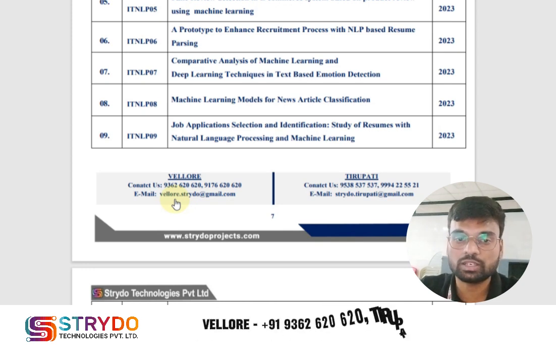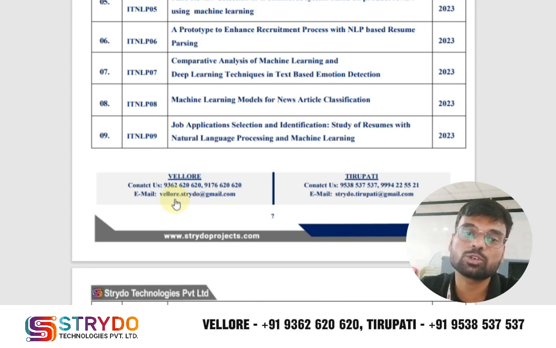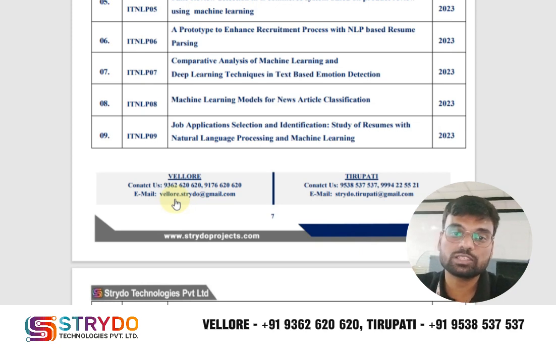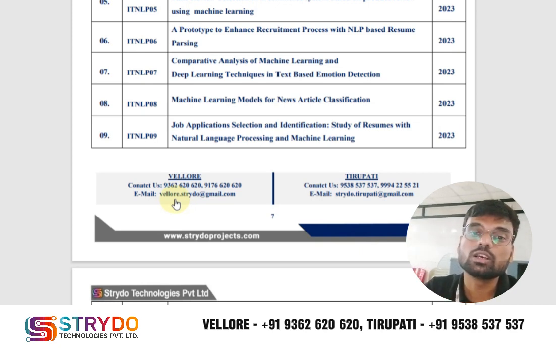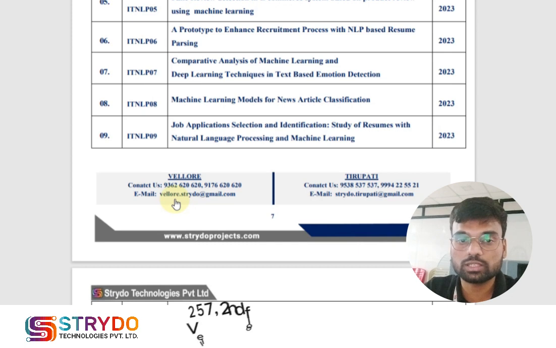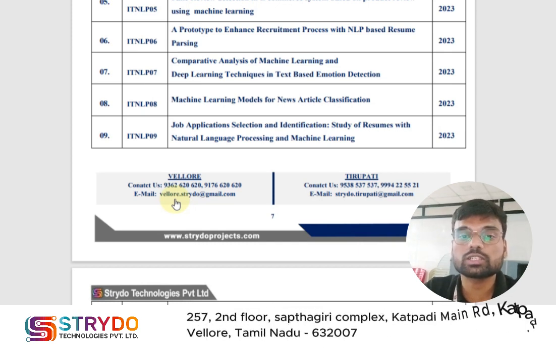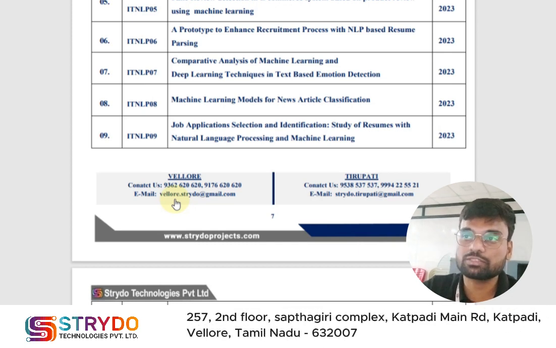Nowadays for a job role, so many people are applying for jobs. So many resumes are coming to the organization. They have to parse the resumes and categorize the data based on their skills and experience. In this project we are going to do that, classifying the resumes based on their skills according to their job roles.